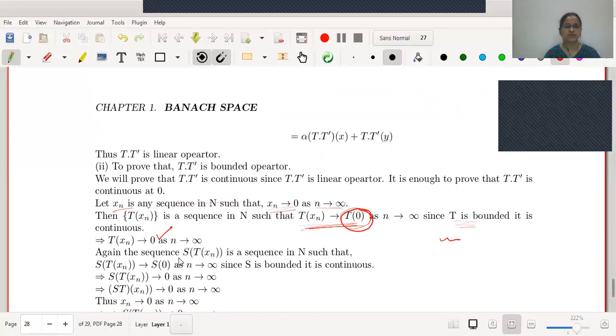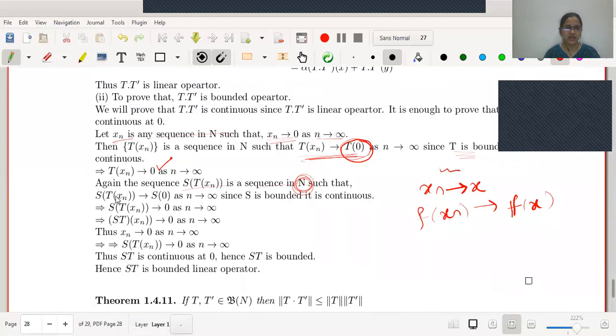Next, we will take S image on both the sides. But S of T of xn is a sequence in n again. And S is bounded. Hence, S is continuous. Therefore, taking S image on both the sides, which concept are we using? If xn tends to x and the mapping F is continuous, then F of xn must converge to F of x.